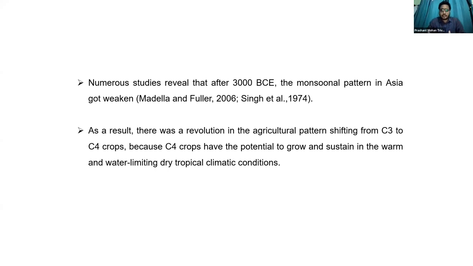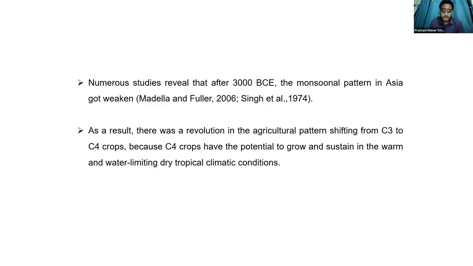The monsoonal pattern got weakened at that time, and there is also a river, mainly the Ghaggar-Hakra river, which in that particular phase dried around 2000 to 1500 BC. They mainly depended upon the water bodies, but there was not enough water. So they tried to shift their crop pattern from C3 to C4, as we see in the result part.